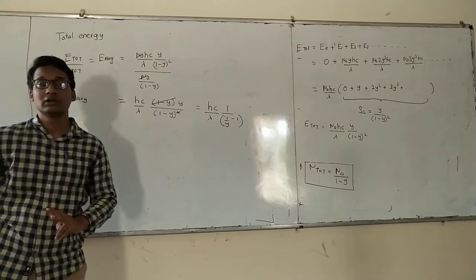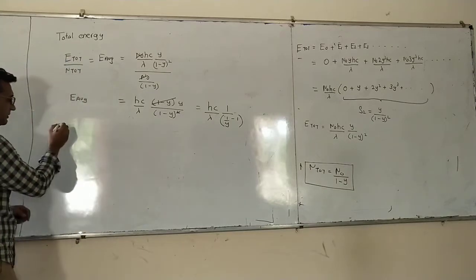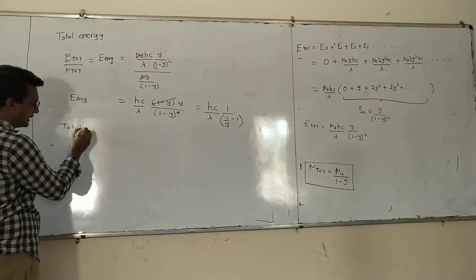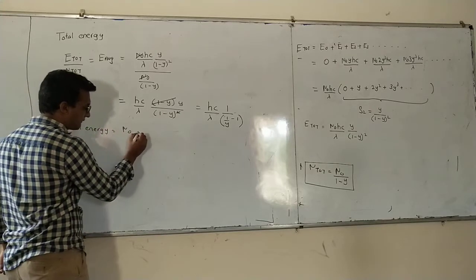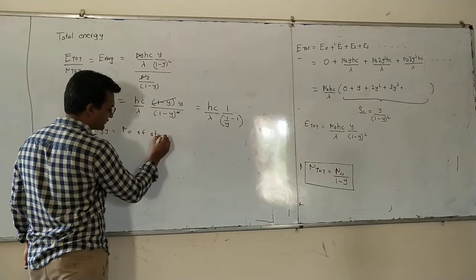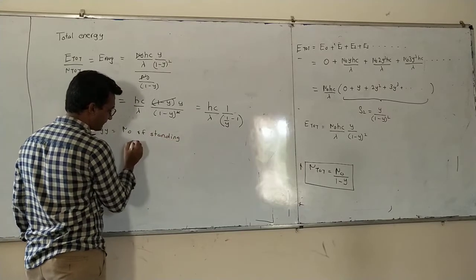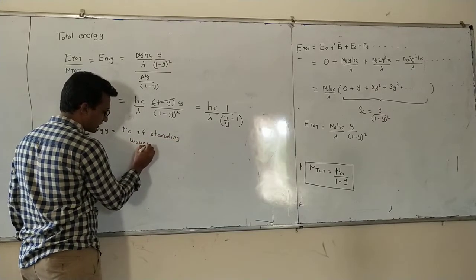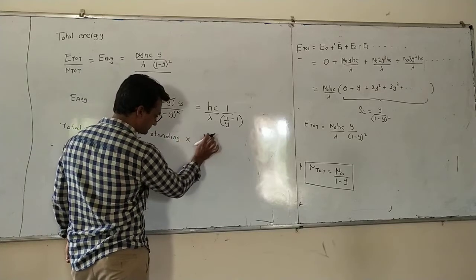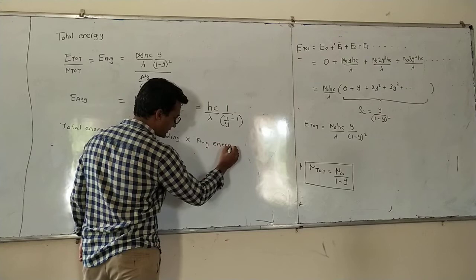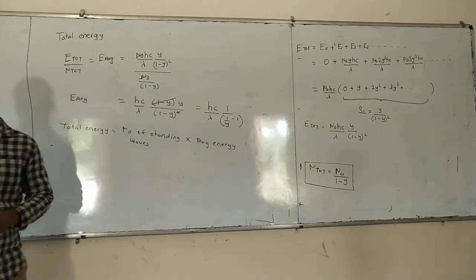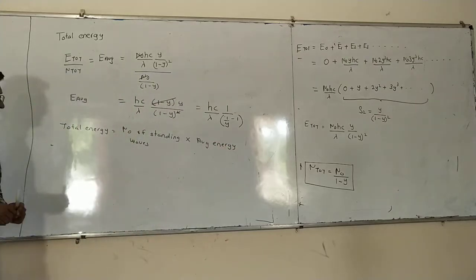Now to find the total energy, if you remember, total energy is given by number of standing waves multiplied by average energy.